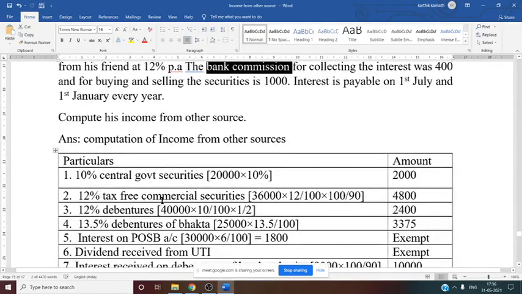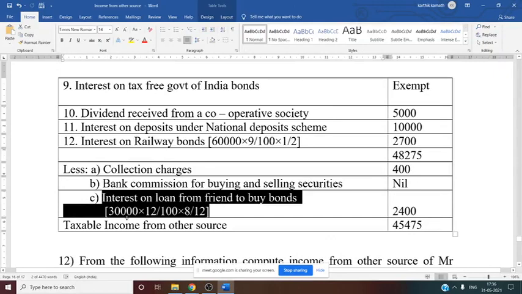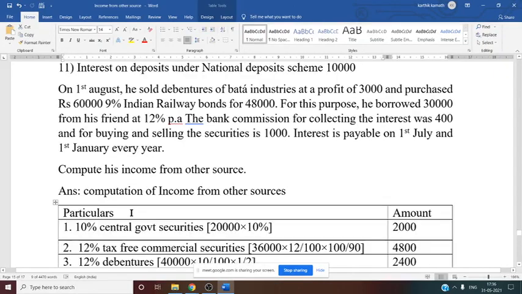So now next thing we have to deduct interest on loan. Loan from a friend to buy the bond. So now loan from a friend. See this. What type of bond they are purchasing? Indian Railway bond they are purchasing. If this bond is exempt from tax, then what happens? This loan is not deductible. Since we have given the charge for Indian Railway bond, we have considered the amount. This loan amount is deductible.